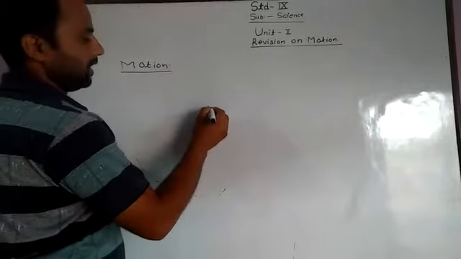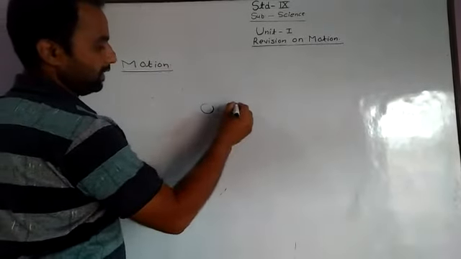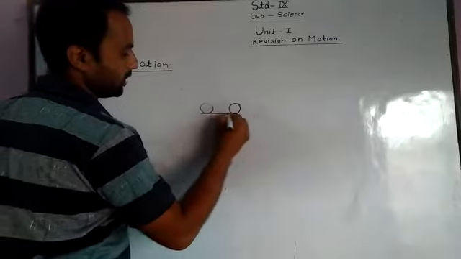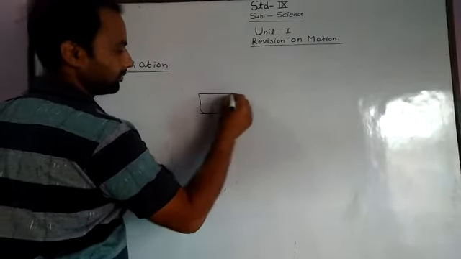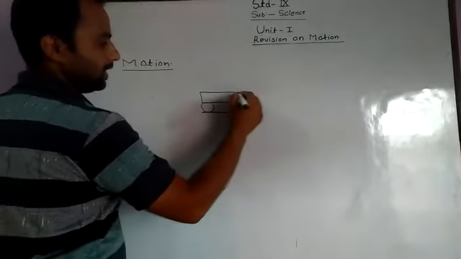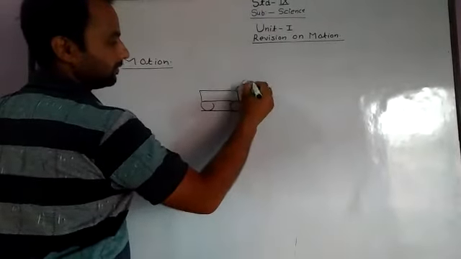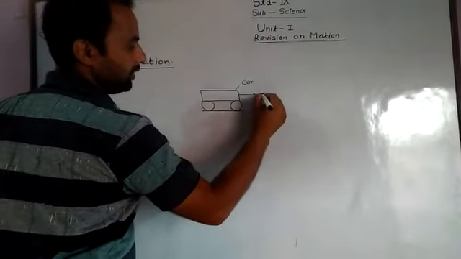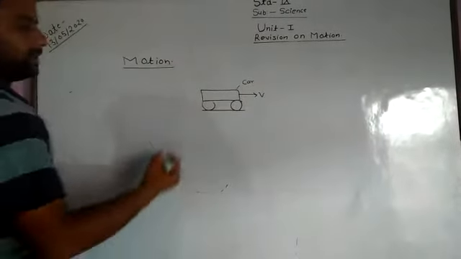It means we have an object here. This is our object. This is a car, and the car is moving with a uniform speed v in this direction.